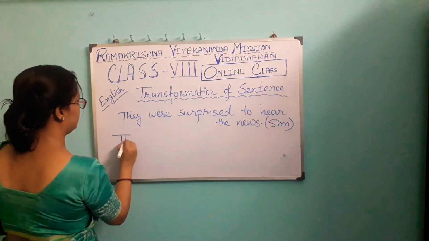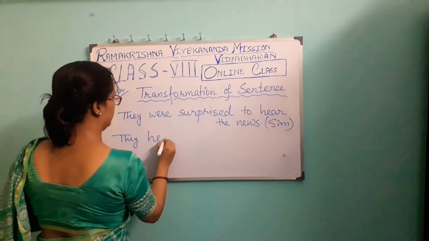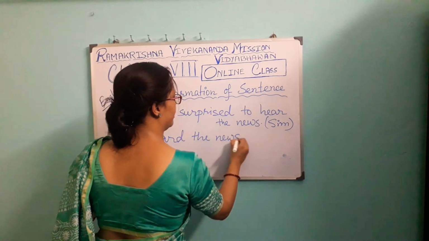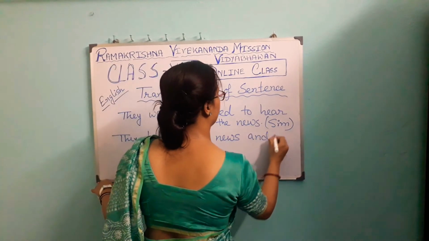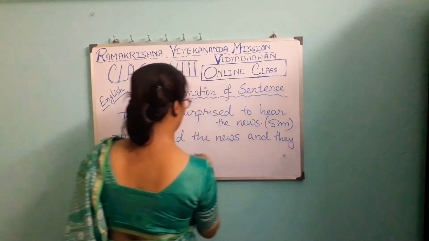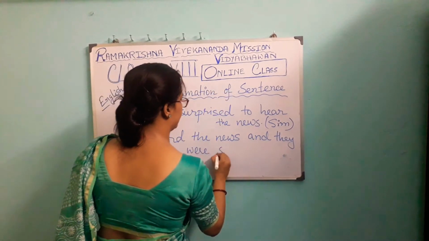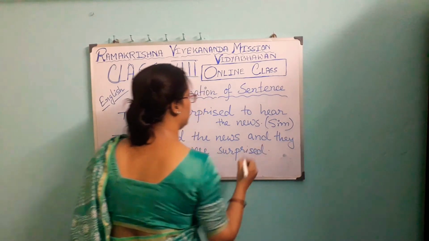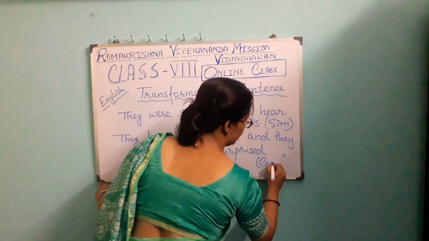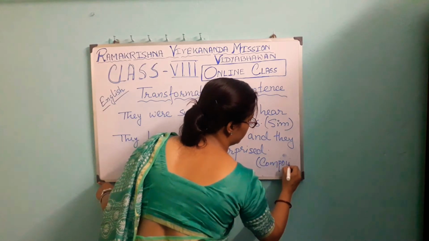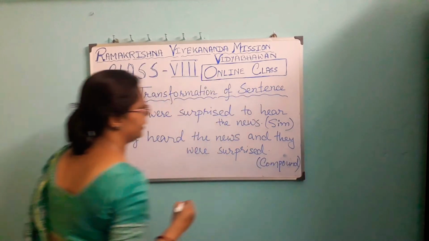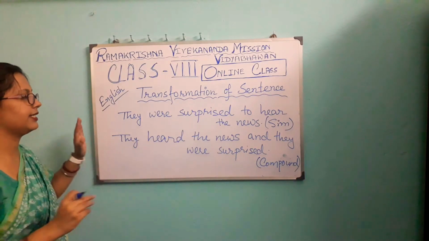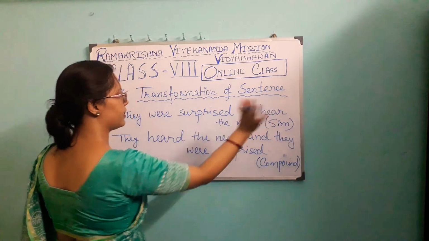So, they heard the news and they were surprised. Just have a look, what are we doing here? This is compound. Don't mistake it for a complex sentence. This is a compound sentence. That was the grammatical structure of the simple sentence.